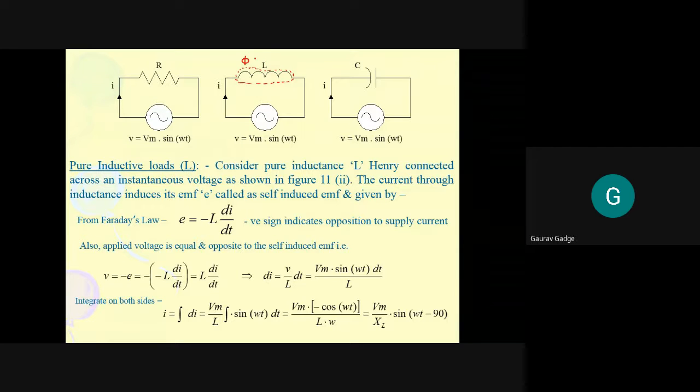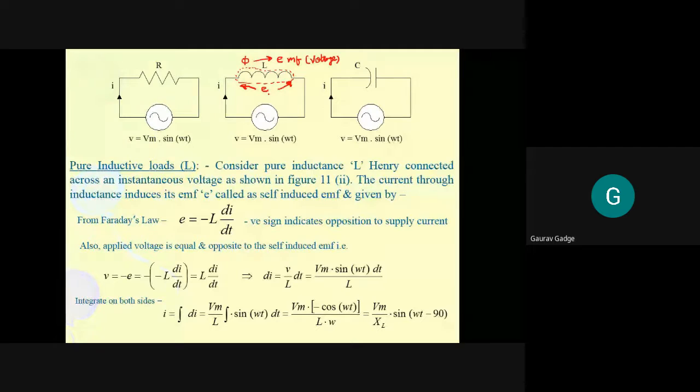And what is the effect of that magnetic field? That magnetic field, from Faraday's laws of electromagnetic induction, develops an EMF. So we can say that the EMF is induced here across the inductor. Inductor के across एक EMF induced हुआ, and that EMF is nothing but the voltage. That EMF is also called voltage because it is referred to as what? Electromotive force. So that electromotive force is nothing but the voltage.